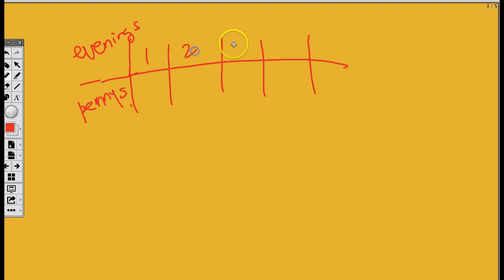Anyhow, so 1, 2, 3, 4, and then I want to put X over here. First evening, we only had 1 penny. Second evening, 3. Third evening, 9. Fourth evening, 27. So then now tell me, on the X night, how many pennies do you think I'm going to have? What is the pattern here?